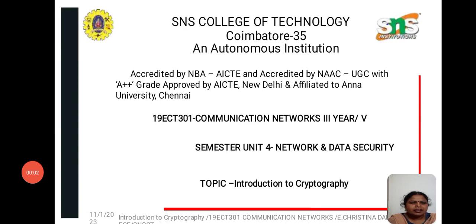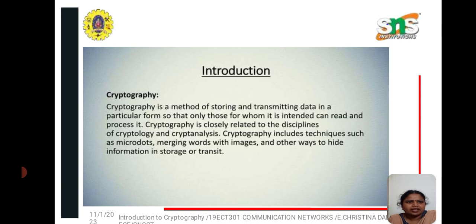Hi everyone. In this lecture series, we are going to see the topic cryptography. Cryptography comes under network and data security. So the first thing we have to know is what we mean by cryptography. Cryptography is a method of storing and transmitting data in a particular form so that only those for whom it is intended can read it.